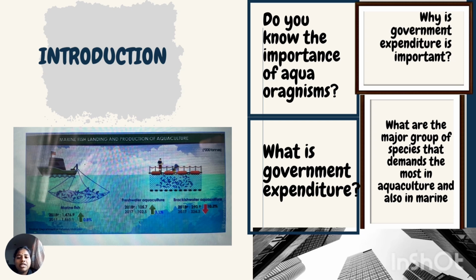The third question will be, why is government expenditure important, guys? Well, actually, government transfer payment. We will speak more about transfer payment. Government transfer payment for fishermen is compulsory. It is very, very crucial, as it contributes the most income towards our nation's economic earnings. So, if the government increases their transfer payment towards the fishery sector, they will increase production, which directly will increase the economic earnings and our nation's income.